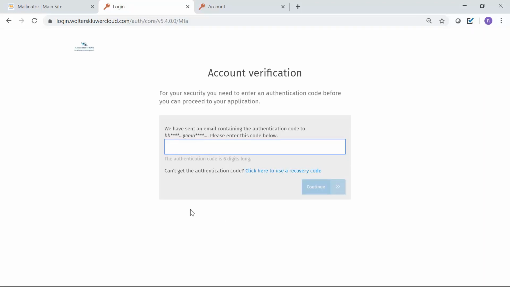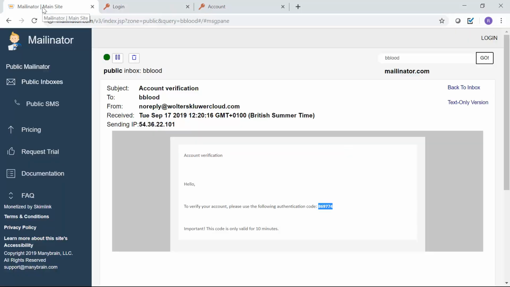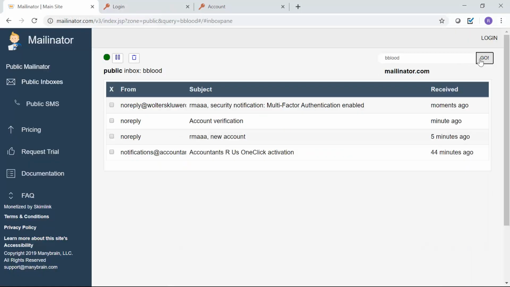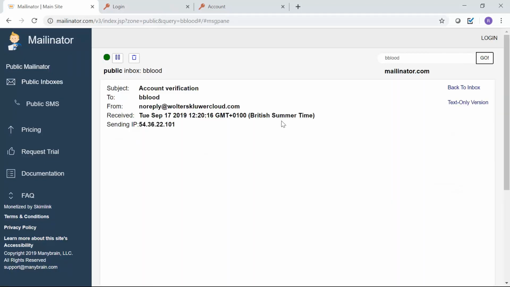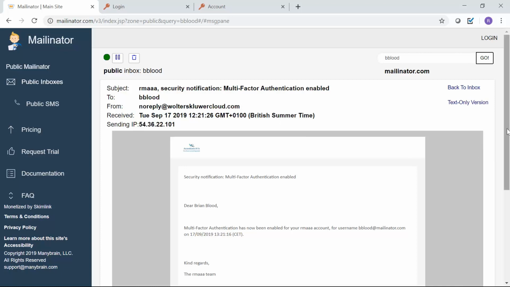And now to log into OneClick I need to enter my MFA code again. I've just been sent a new MFA code to my email. So I'll go back to my email and click Go. And this email here is just confirmation that I've enabled multi-factor authentication. Let's have a quick look at that. Fairly straightforward.